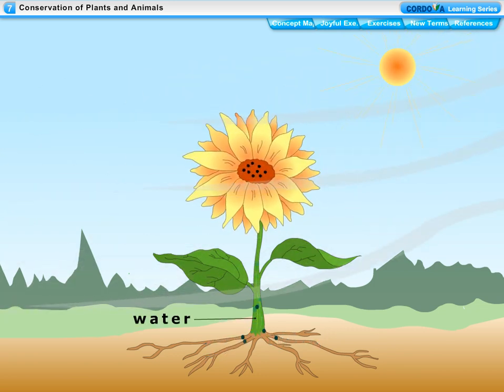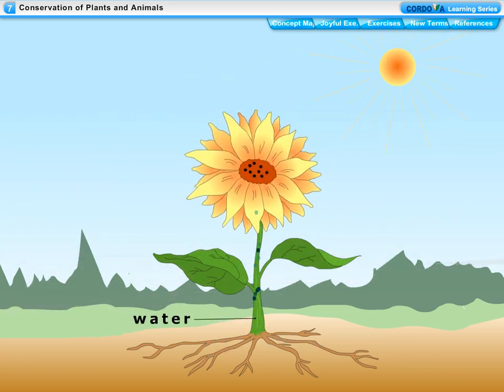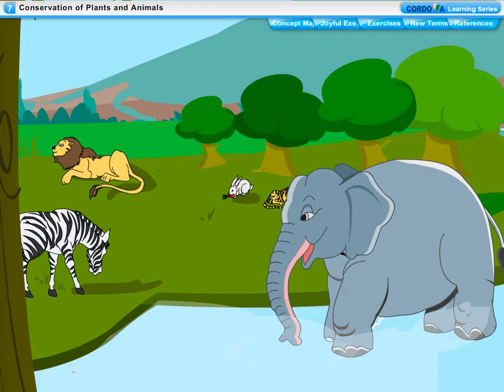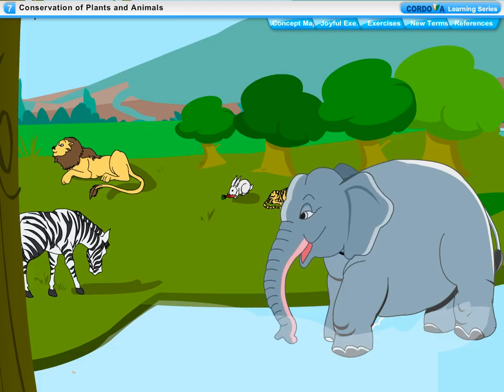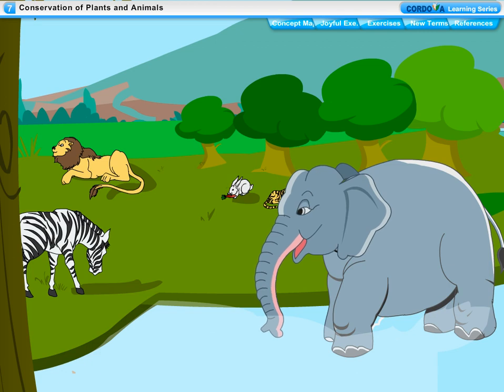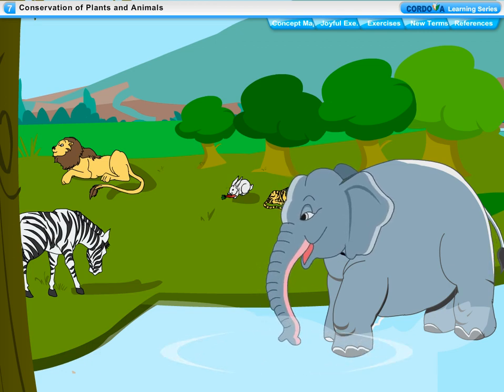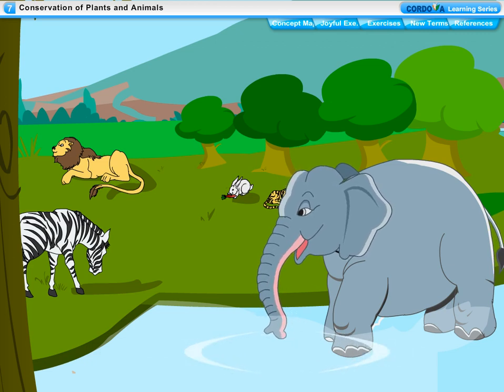Green plants interact with soil to get minerals and water, with air to get carbon dioxide for carrying out the process of photosynthesis. An ecosystem is made of all the plants, animals and microorganisms in an area along with non-living components such as climate, soil, river, delta, etc.